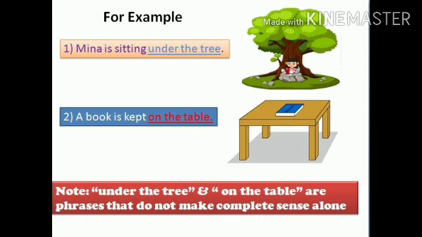Children, under the tree and on the table are phrases which have meaning but do not make complete sense alone. Okay, I hope that you understood the difference between the sentence and phrases.